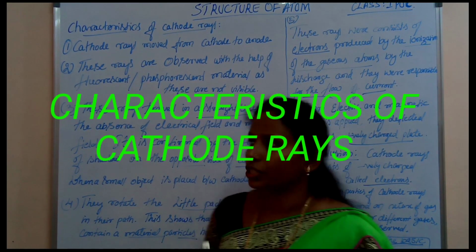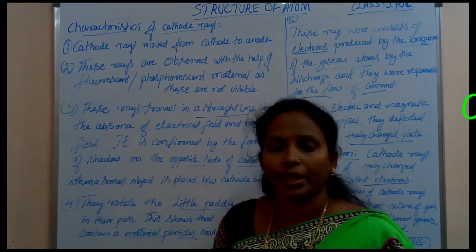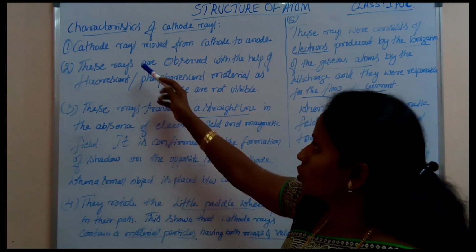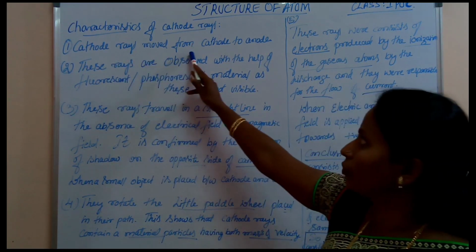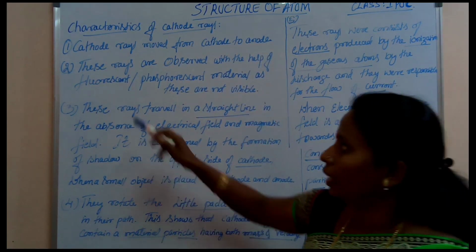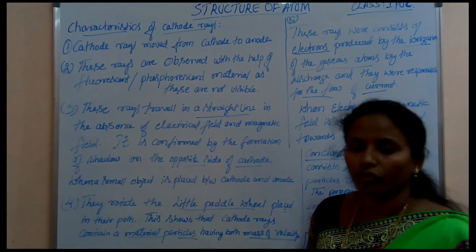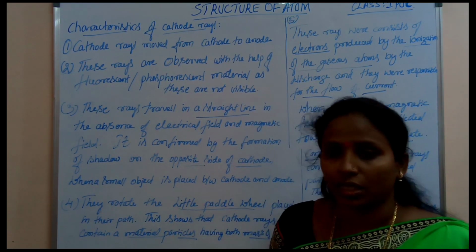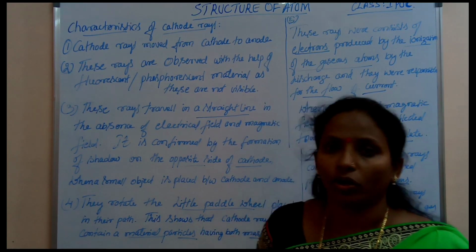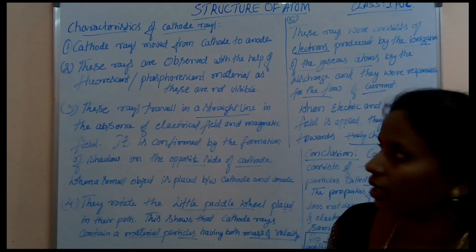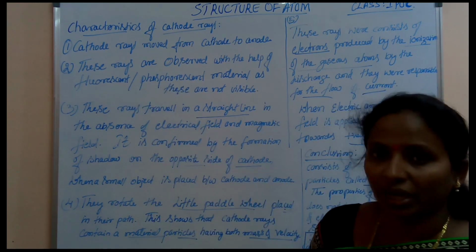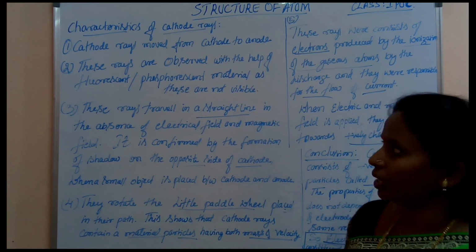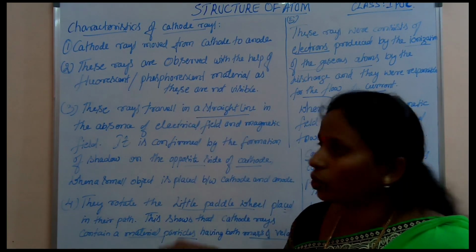Next, the characteristics of cathode rays. Cathode rays are produced near the cathode and always move from cathode to anode. These rays are detected with the help of fluorescent or phosphorescent material, as they are not visible in visible light. Only when they fall on fluorescent or phosphorescent material do we observe a bright spot, and thereby we can identify the presence of cathode rays.